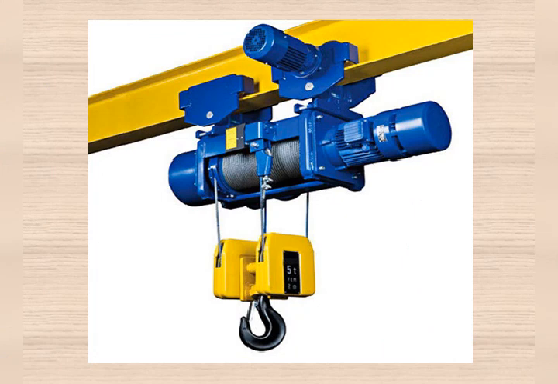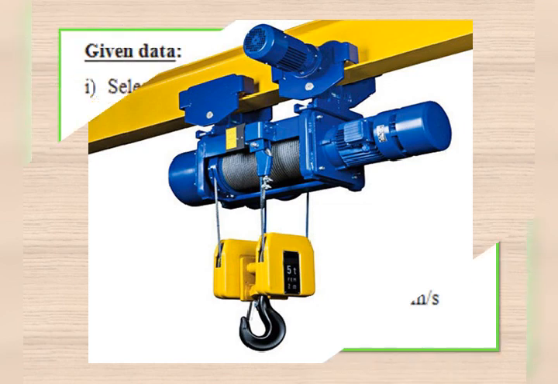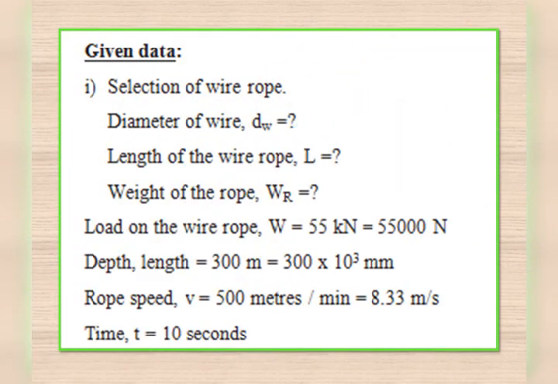Select a wire rope. So selection of wire rope is very fundamental, in that we have to find the diameter of the wire dw, length of the wire rope l, weight of the rope wr. These are all the fundamental unknowns. Other than that, n number of unknowns we are supposed to find, that we'll see while we are solving the problem.